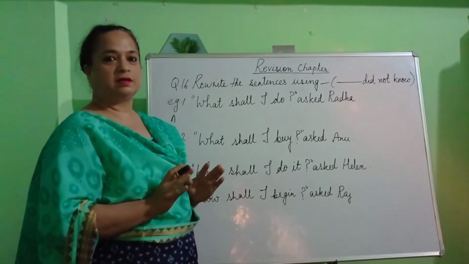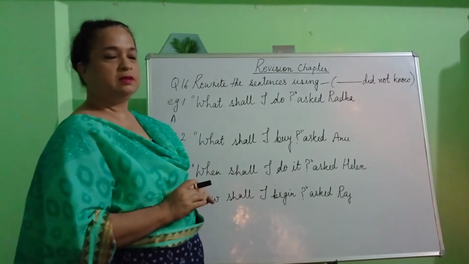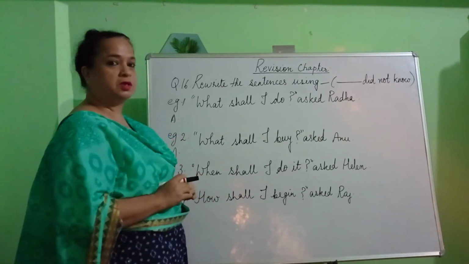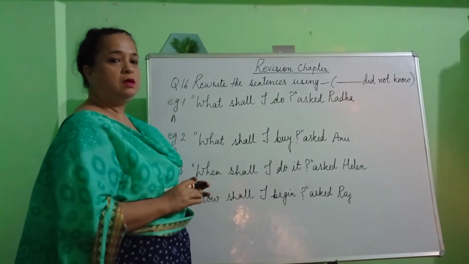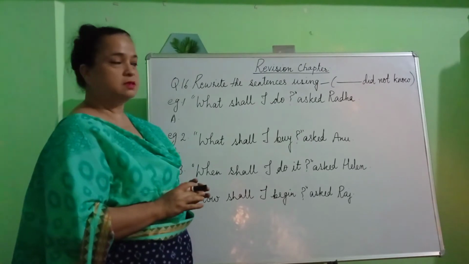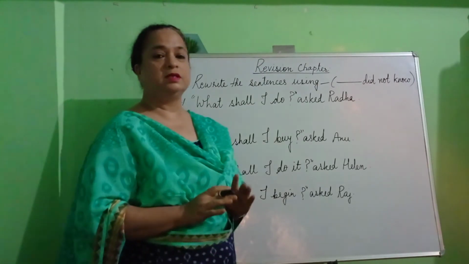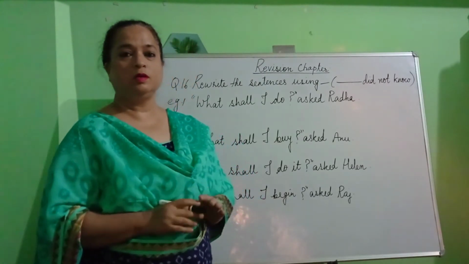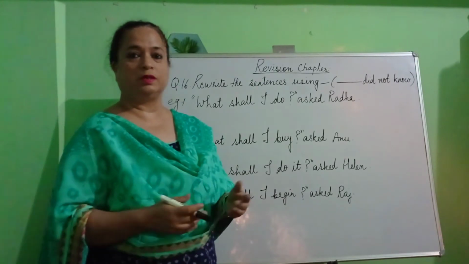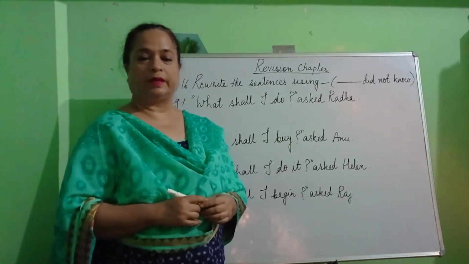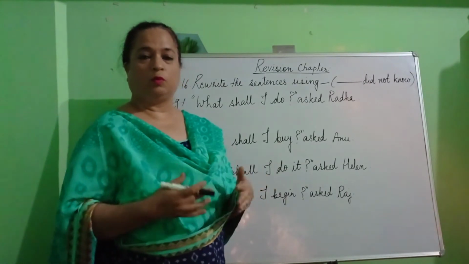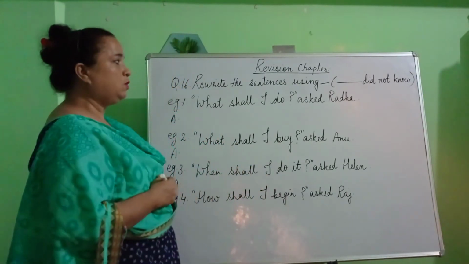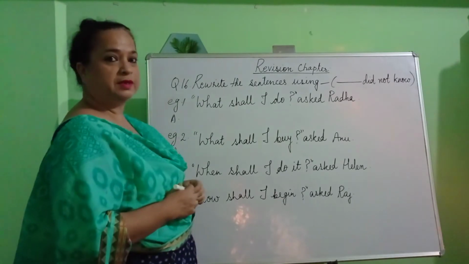Today children, we are continuing with the revision chapter and we will be discussing question number 16. In question number 16, we are going to learn how to rewrite our sentences using the words did not know. Now what do you understand by the words did not know? That means something that was not known to you. आपको नहीं मालूम था.